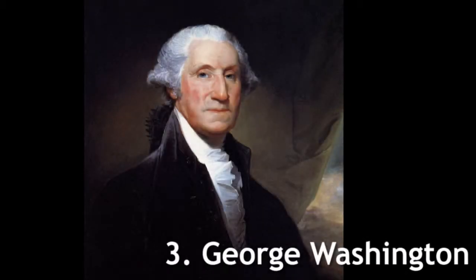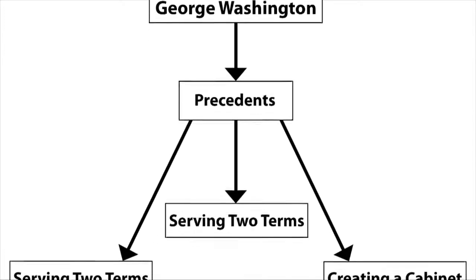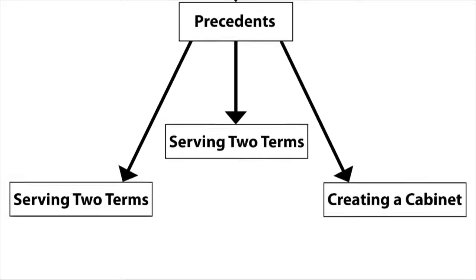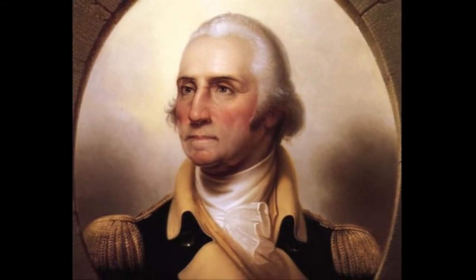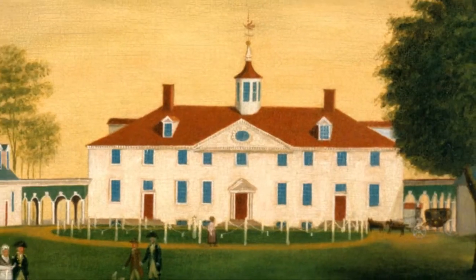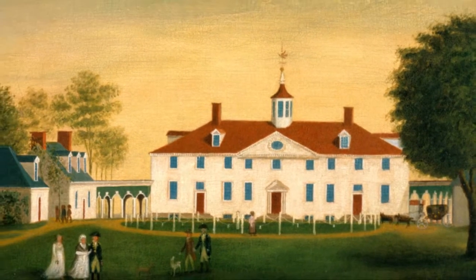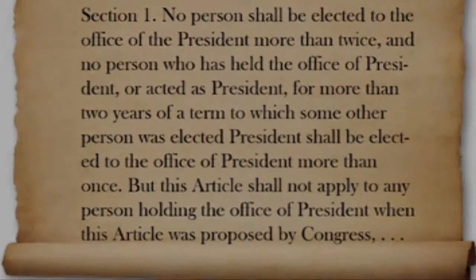3. George Washington. As the first president, Washington couldn't help but set precedents that were followed by later presidents. His lack of desire to be seen as a monarch was an extremely important part of creating a citizen president. Washington retired to Mount Vernon after 2 terms to set a precedent only broken by Franklin Roosevelt. After Roosevelt's death, the 2-term limit was added as the 22nd Amendment to the Constitution.